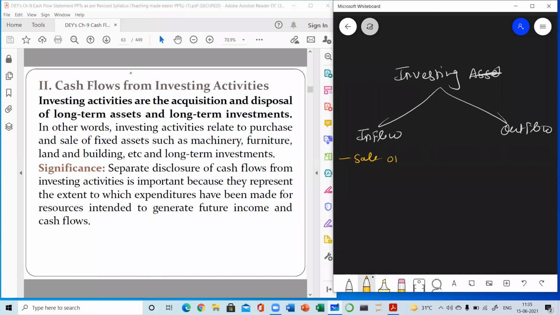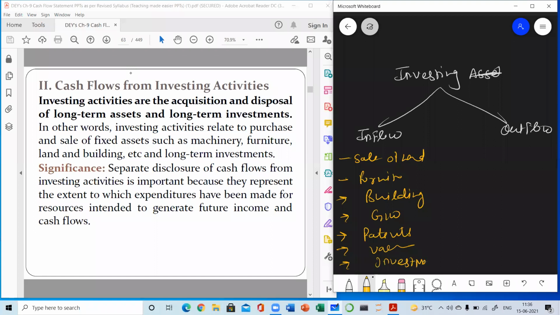Sale of land, or you can write all sale of fixed assets, sale of furniture, sale of building, sale of goodwill. At the time of the sale of business, you can sell off your goodwill. Then sale of patents, all the tangible and intangible assets, sale of vehicles, sale of investments, non-current investments. Clear? And outflow means just the opposite of it.